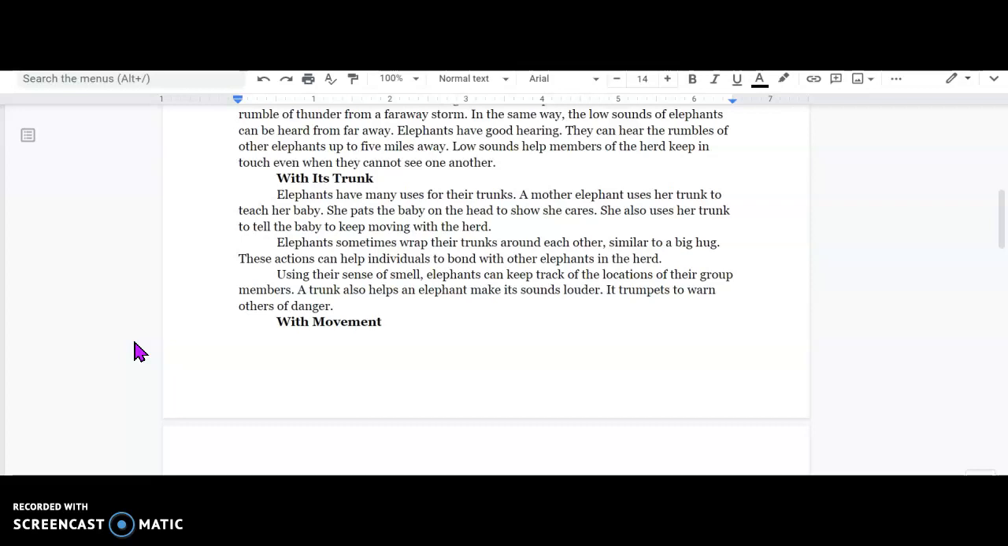Elephants sometimes wrap their trunk around each other, similar to a big hug. These actions can help individuals to bond with other elephants in the herd. Using their sense of smell, elephants can keep track of the locations of their group members. A trunk also helps an elephant make its sound louder. It trumpets to warn others of danger.